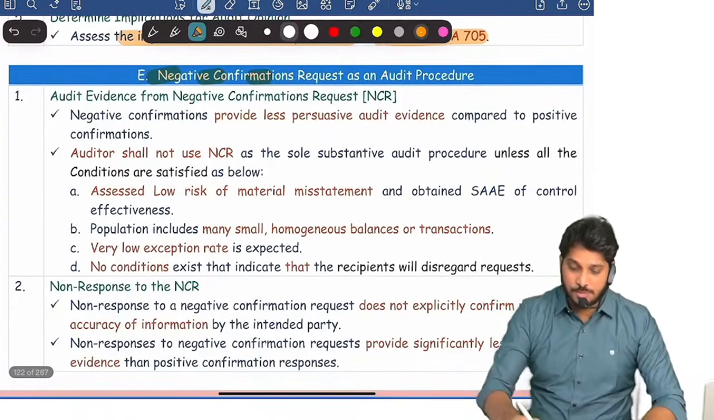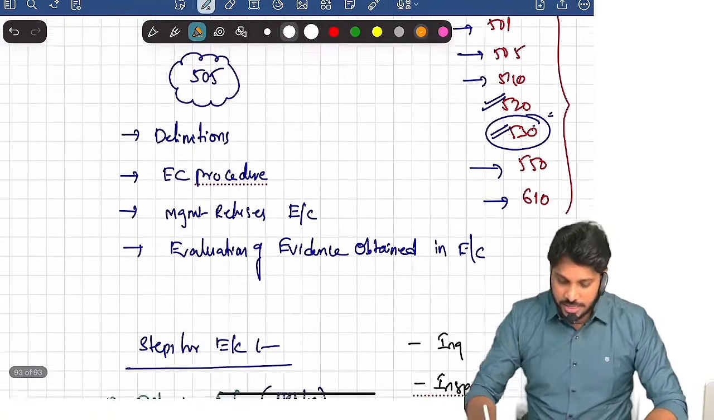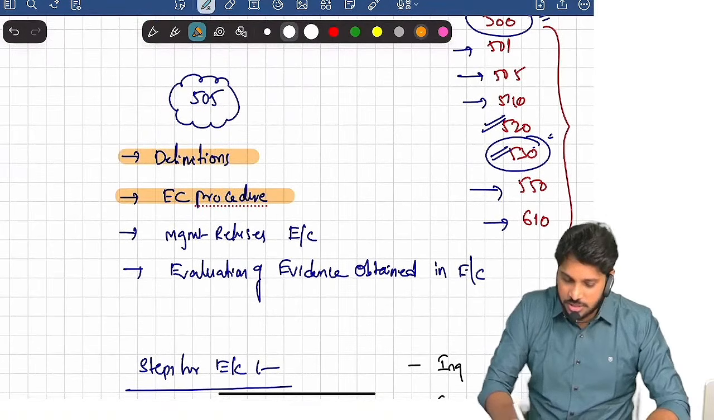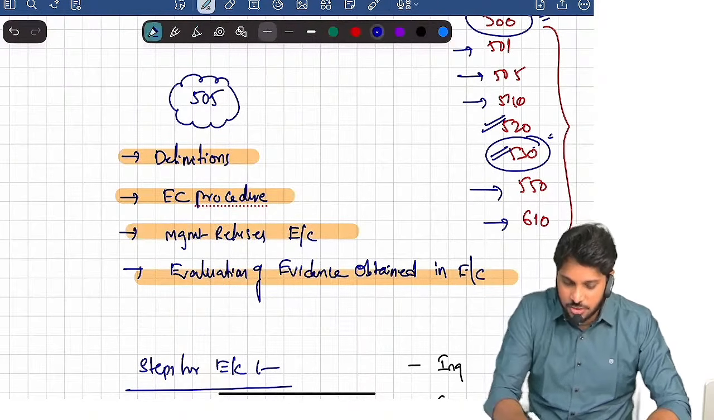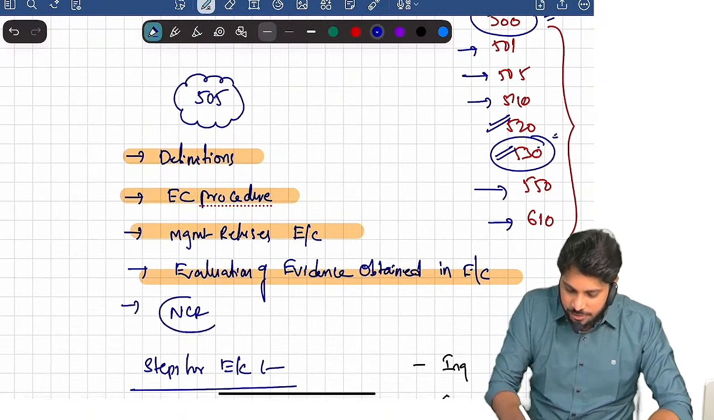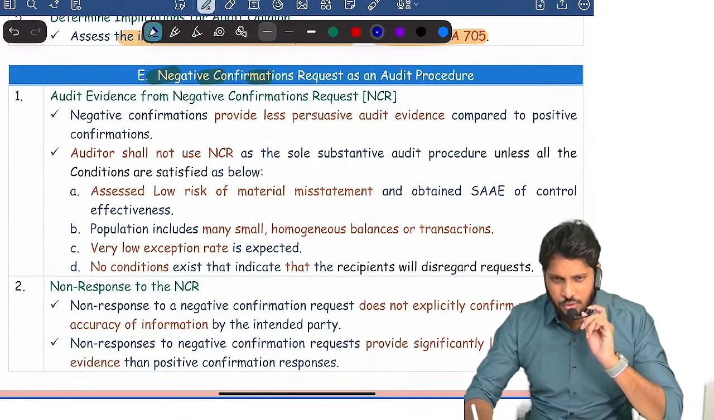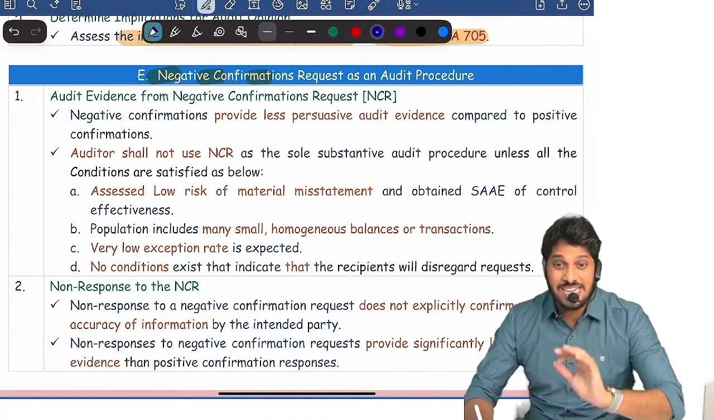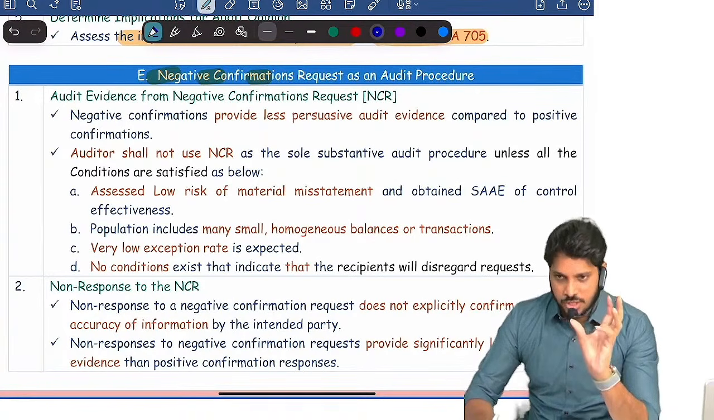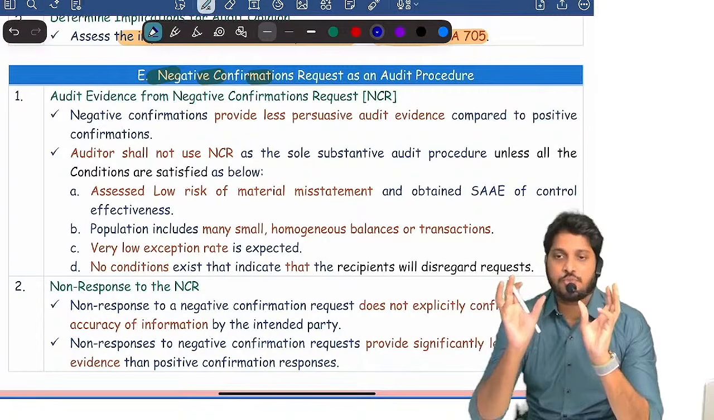Then there is one more aspect. At the beginning I told you what the external confirmation is. Definitions are over, procedure is over, management refusal is over, evaluating evidence is over, right? Then, negative confirmation request. By the way, I told you that a negative confirmation request means the third party will reply only when he disagrees. Now between positive confirmation and negative confirmation, which is superior?